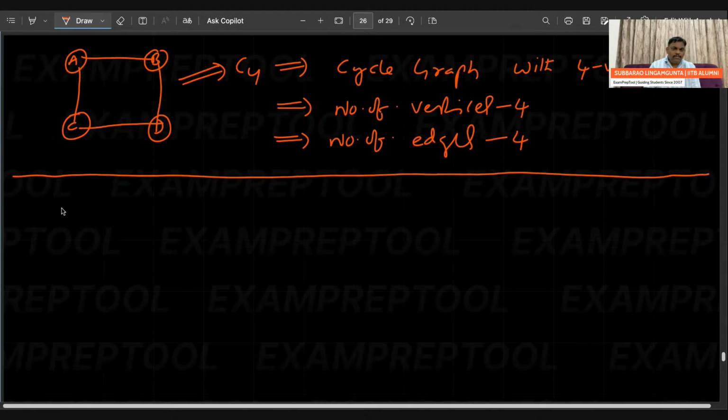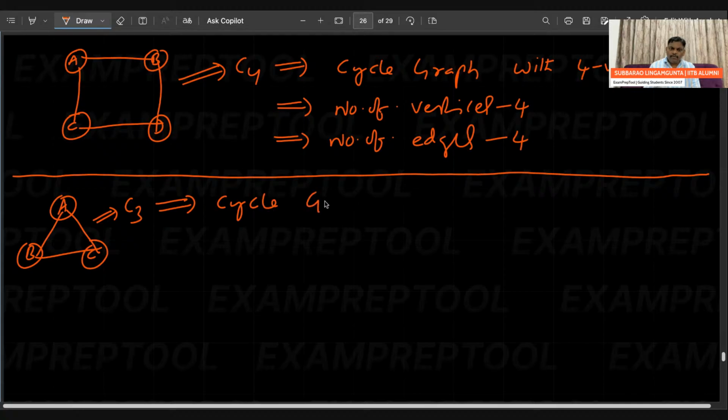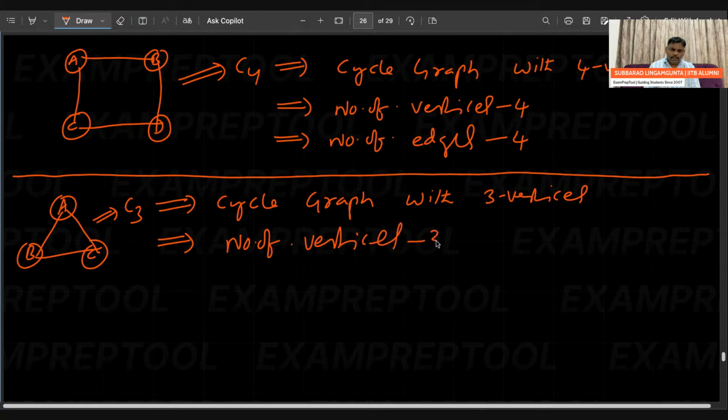In a similar way, you can see this also: A, B, and C. So this is a cycle graph with 3 vertices, C3. If you observe clearly, the number of vertices is 3 and the number of edges is also 3.